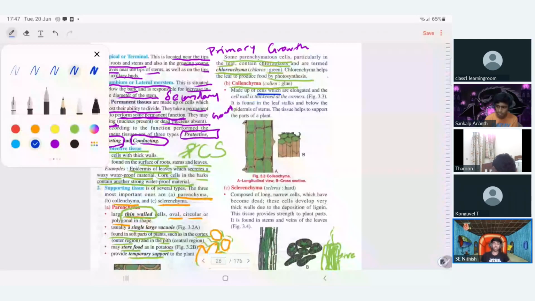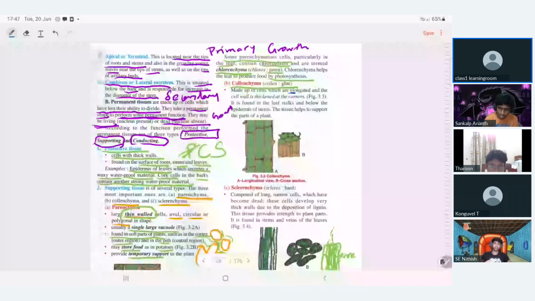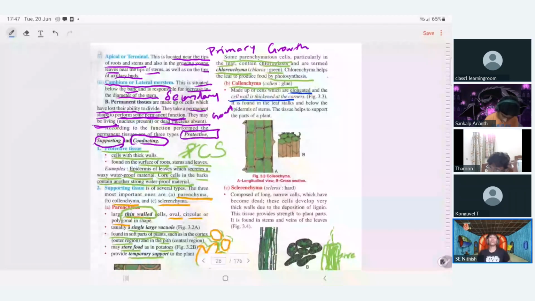See, listen, collenchyma cells are elongated because there is formation of what? Cell wall. The cell wall is thickened. Look at it here, thin cell wall in parenchyma, but now it is thickened.